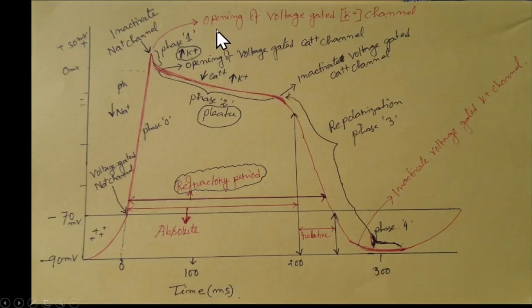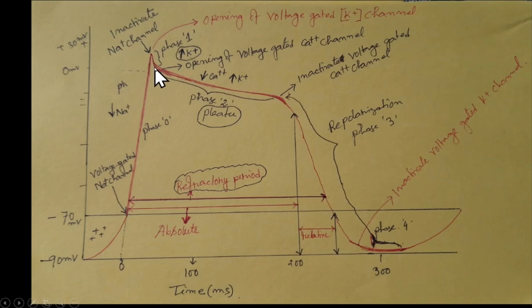At the same time, the voltage gated potassium channel opens. Potassium leaves the cell because potassium is in very high concentration inside the cell compared to extracellular. When the voltage gated potassium channel opens, potassium leaves the cell, and because positive ions leave the cell, the membrane potential drops from here to this point, for example 0 millivolt.